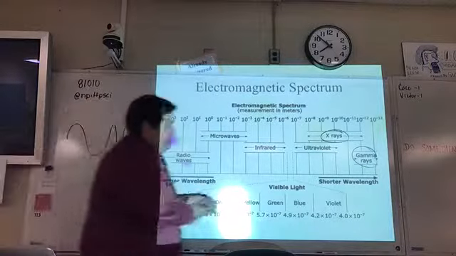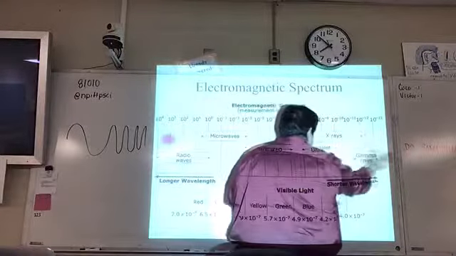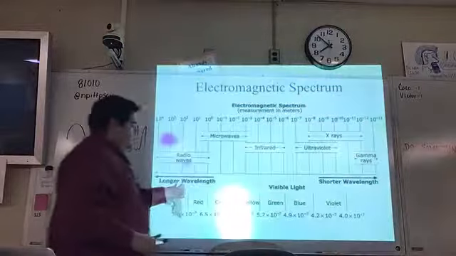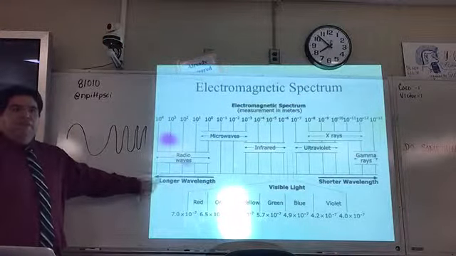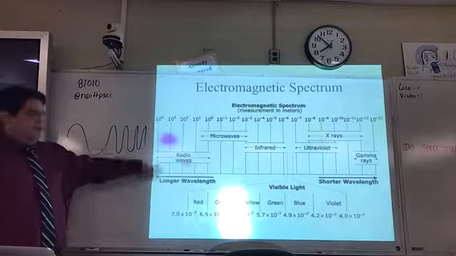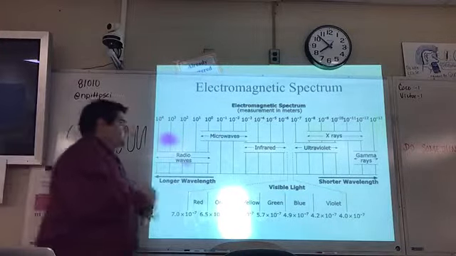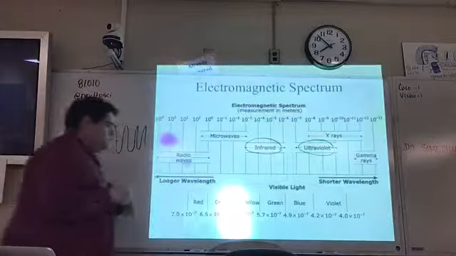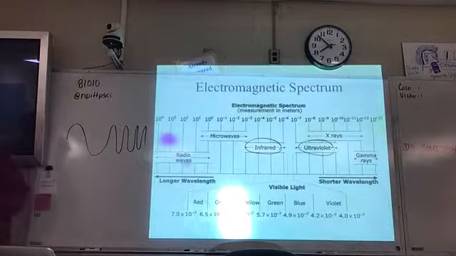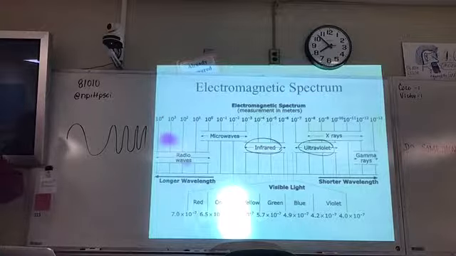Okay. Because remember, right now what we're trying to do is make sure we understand the two bold arrows that are on your diagram, because these are on your diagram. Eventually, we're going to get to a question that's not on the diagram. You're going to have to know how to use it. All right. Infrared, ultraviolet. Those are the two words that I have circled right there. Infrared and ultraviolet.